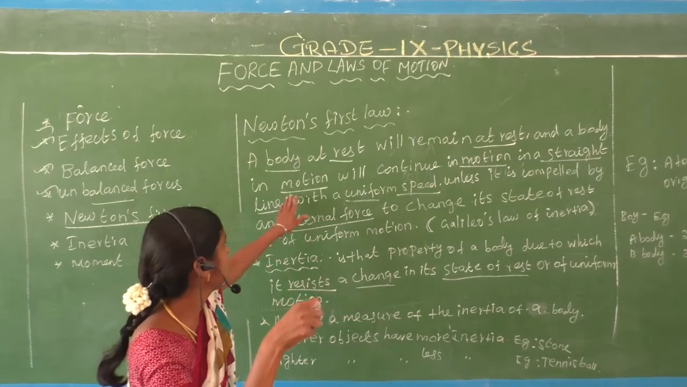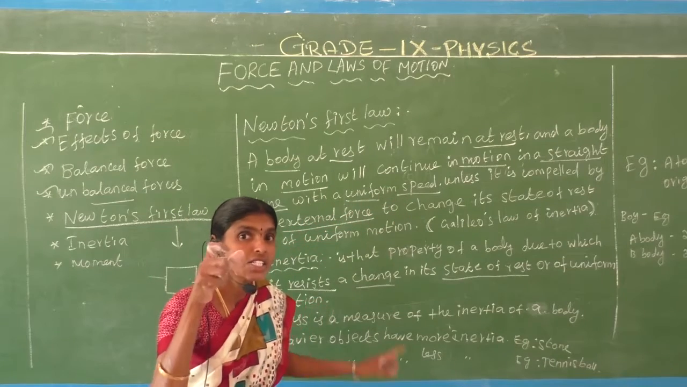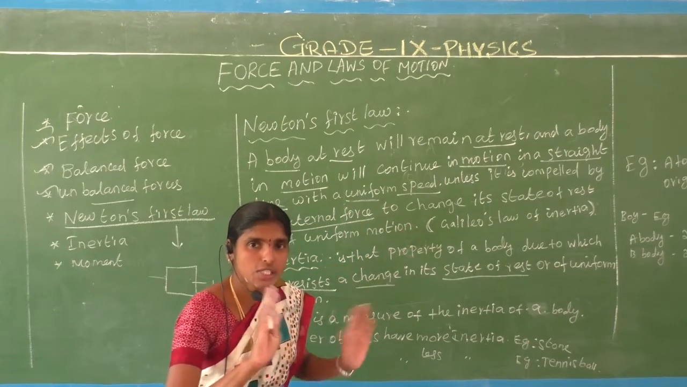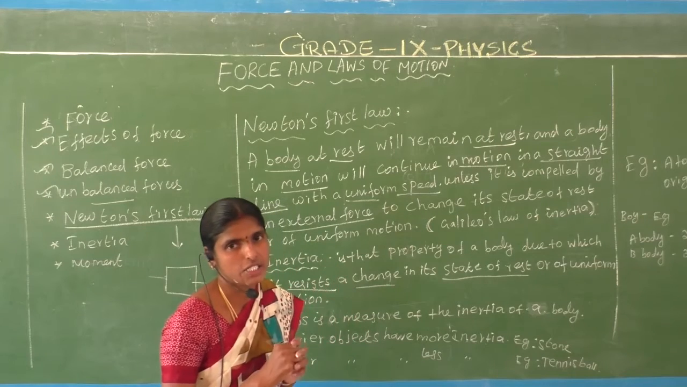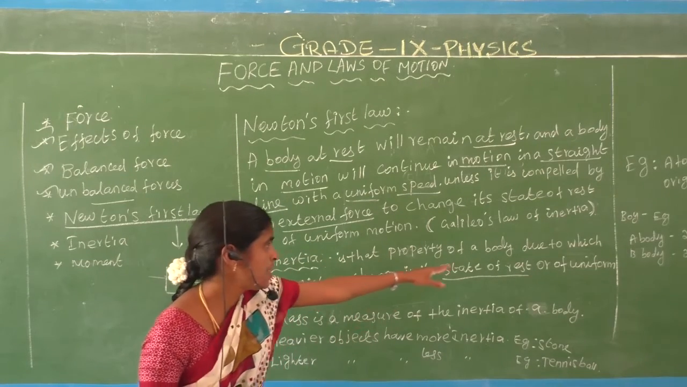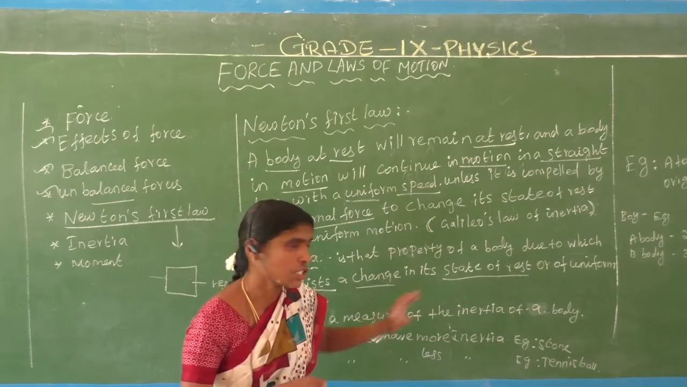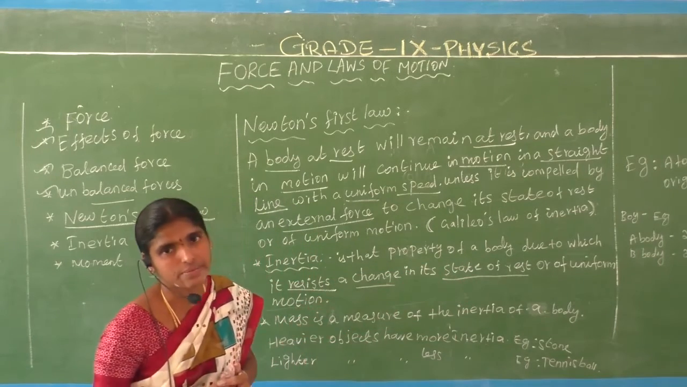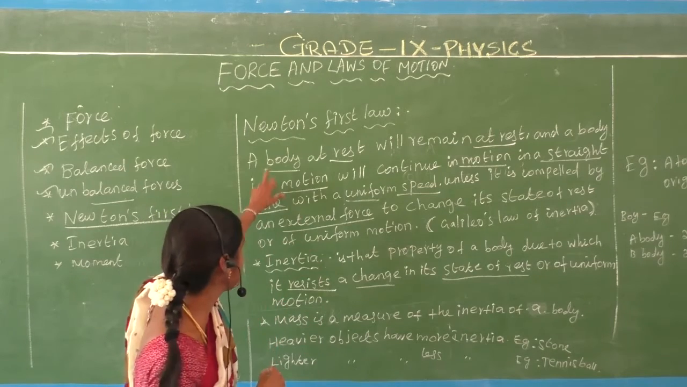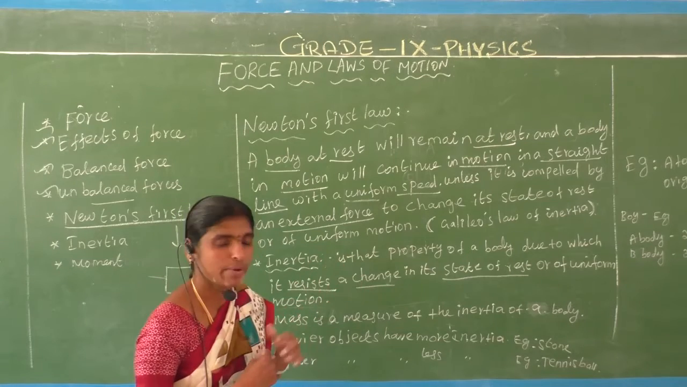Okay, that means uniform motion. An object in motion will continue in motion in a straight line with a uniform speed. There will be no changes. That is called the inertia. What is its property? What is the property of inertia? It means the property due to which it resists a change in its state of rest or of uniform motion. That is the property of inertia. This is inertia.